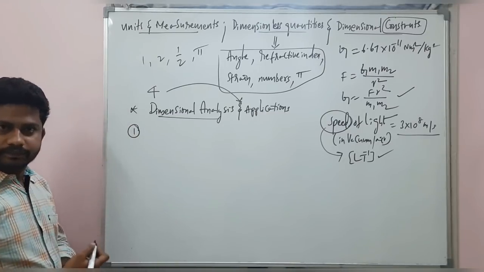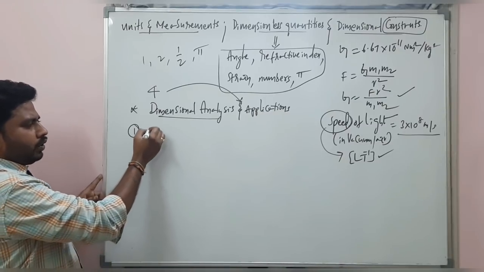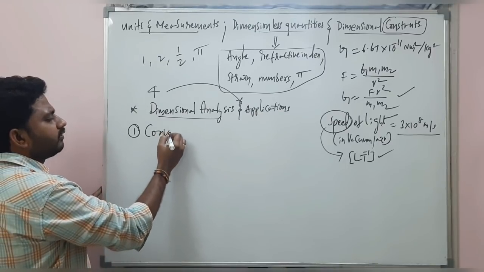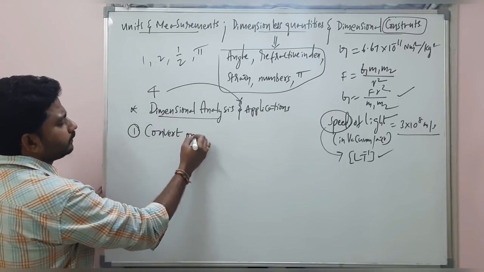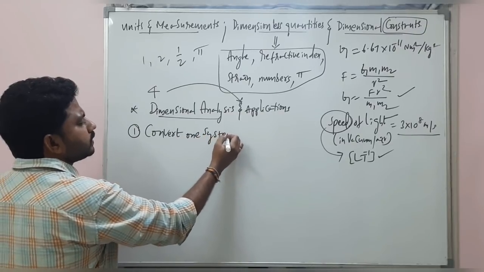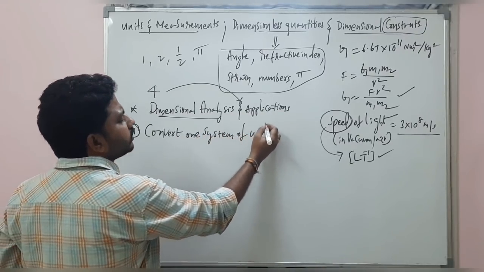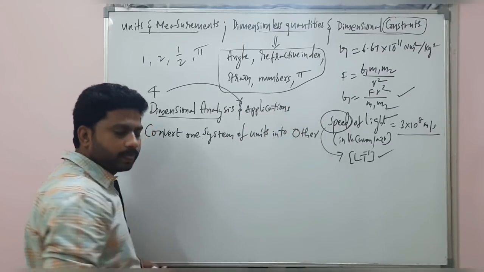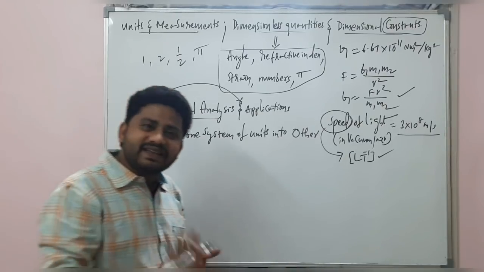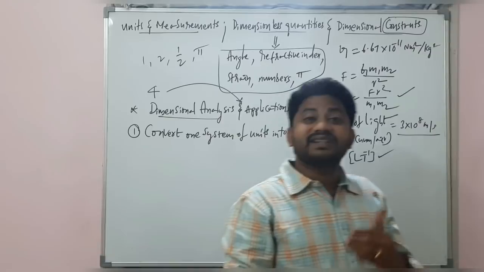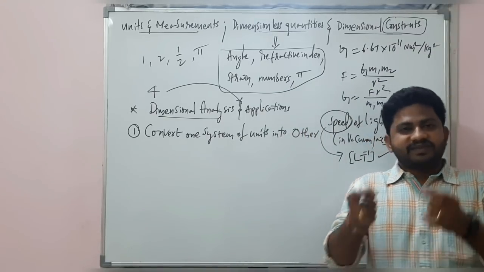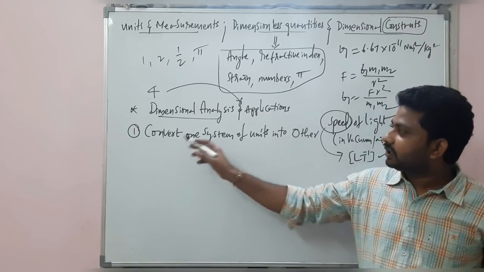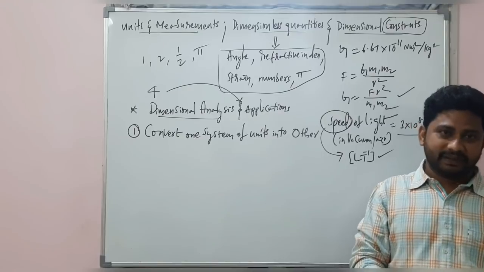Number 1: by using this dimensional analysis method, we can convert one system of units into another. We have the SI system, we have the CGS system. From CGS to SI or SI to CGS, we can convert easily by using the dimensional analysis method.